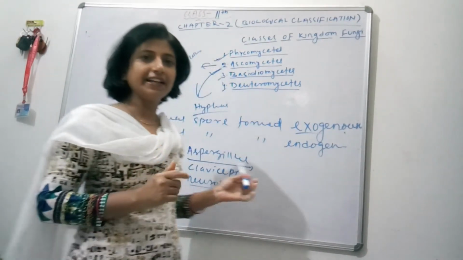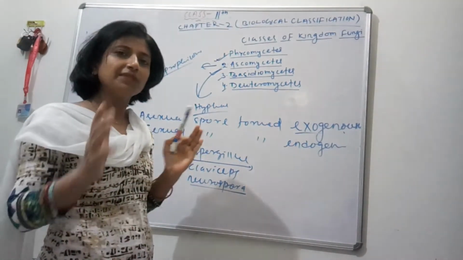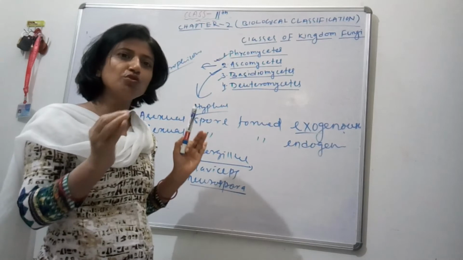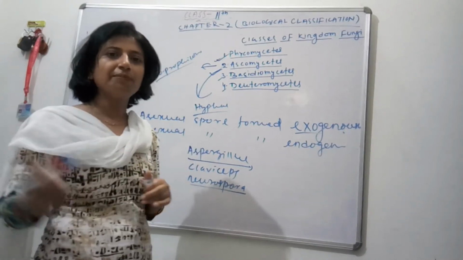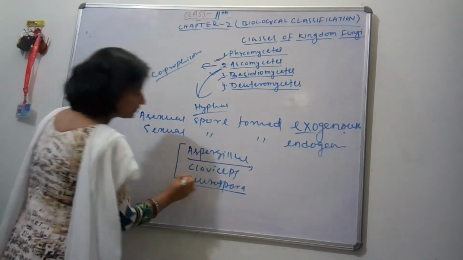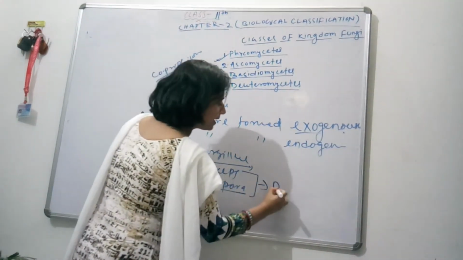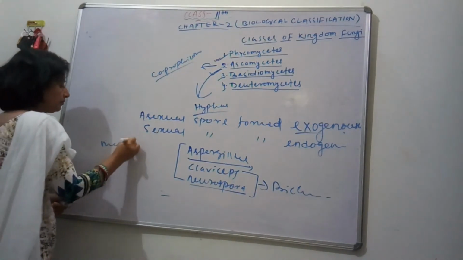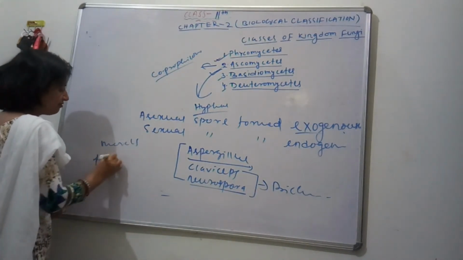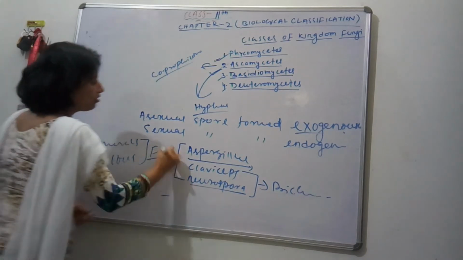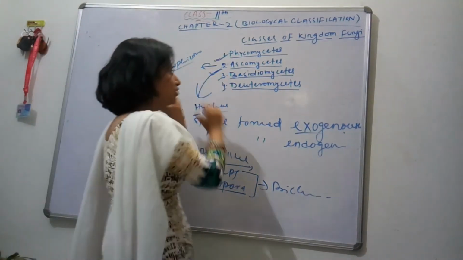So it has great importance. Some species of this class are also used as food, like truffles and morels. Claviceps is used in biochemical studies, and truffles are used as food. So this is all about your class Ascomycetes.